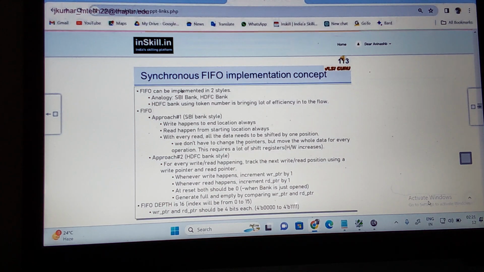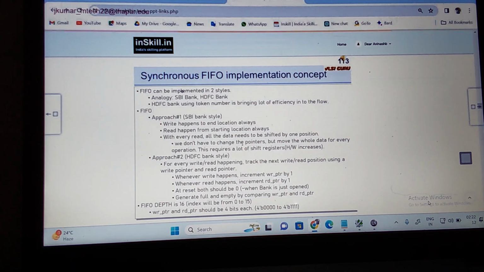What is approach two? For every read and write happening, track the next read and write position. How to track it? By incrementing the counter, so that you can track using the write pointer and the read pointer. Whenever a write happens, increment by 1. Whenever a read happens, increment by 1. At reset, both should be 0, which means the bank has just opened. Then generate the full and empty signals by comparing the read and write pointers.